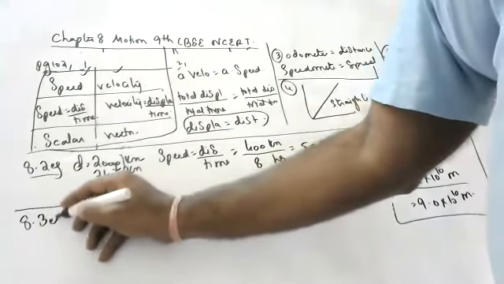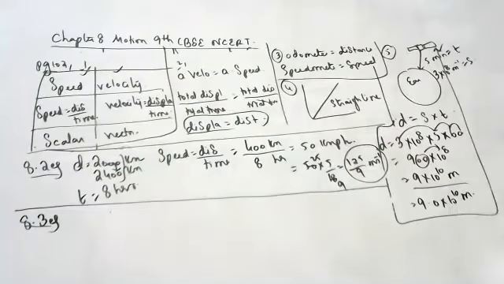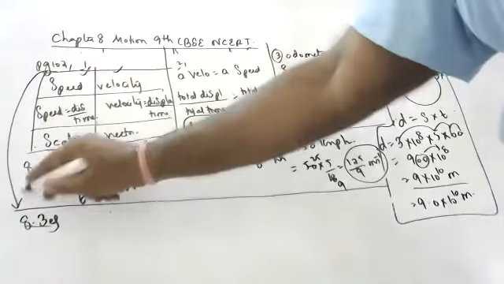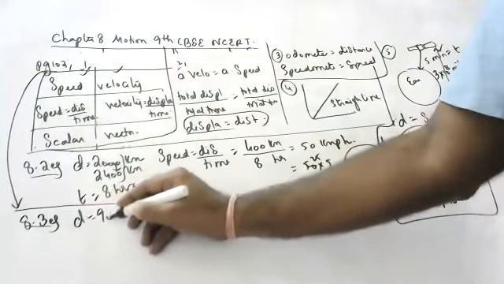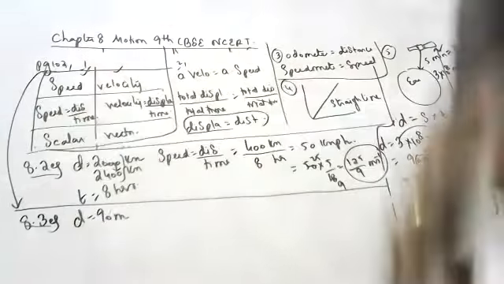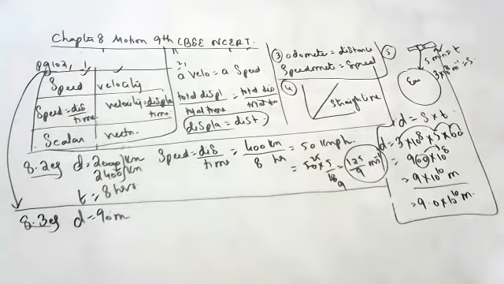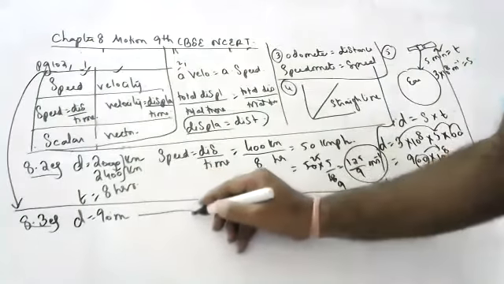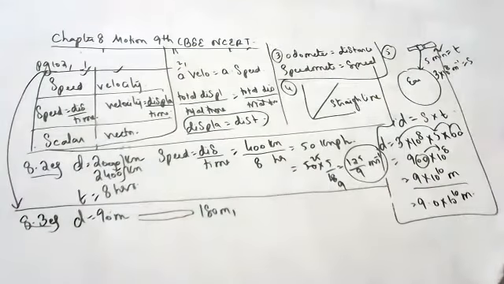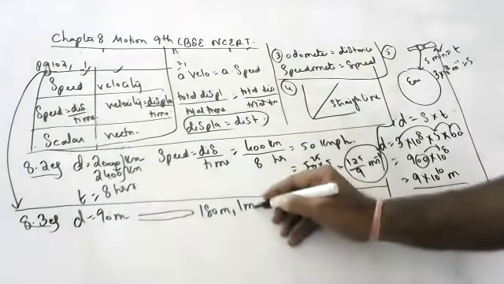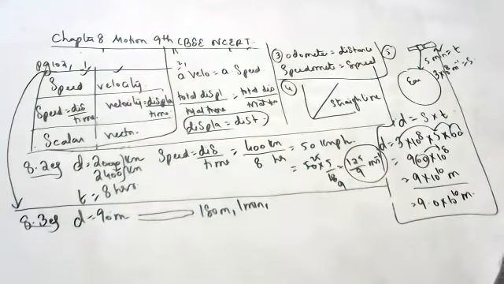Next, children, example 8.3. It is also on the same page 102. Usha swims in a 90-meter long pool, children. She covers 180 meters in 1 minute, which means she is going and coming. She is covering it in 1 minute, from one end to the other and back. Find the average speed and average velocity.